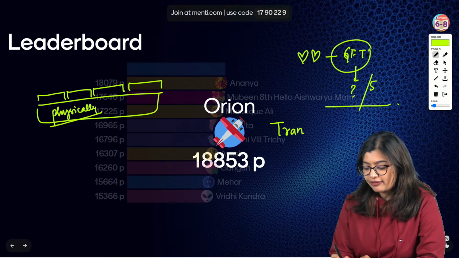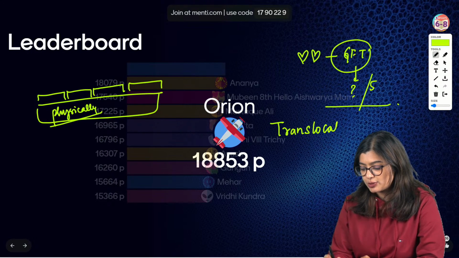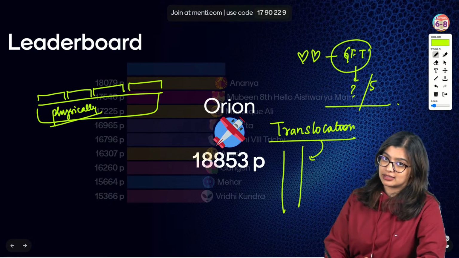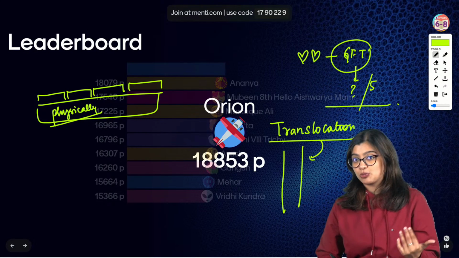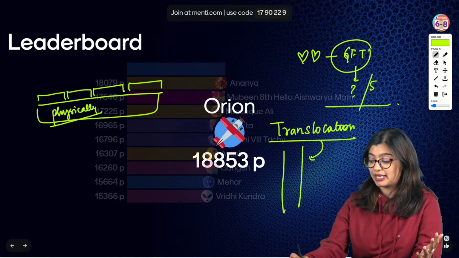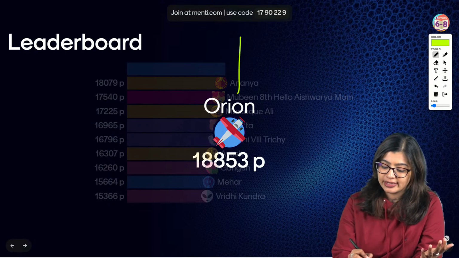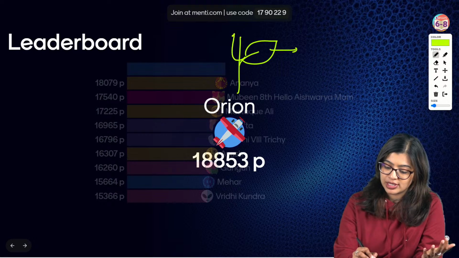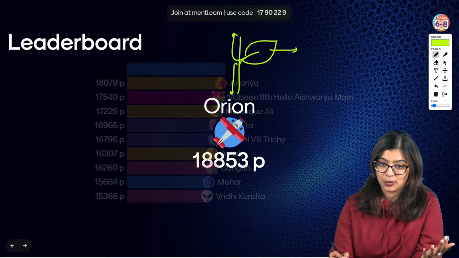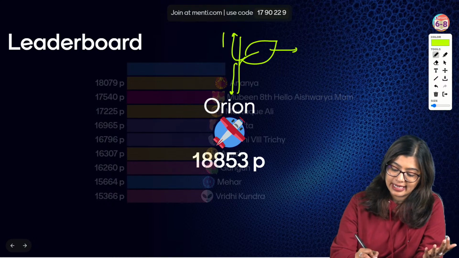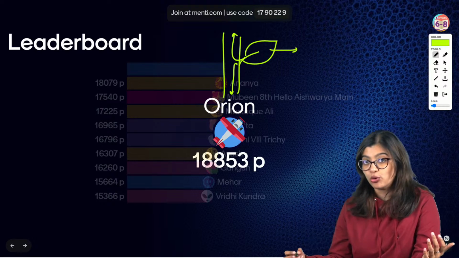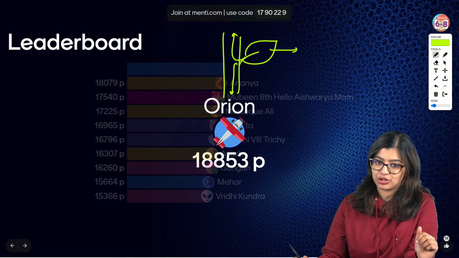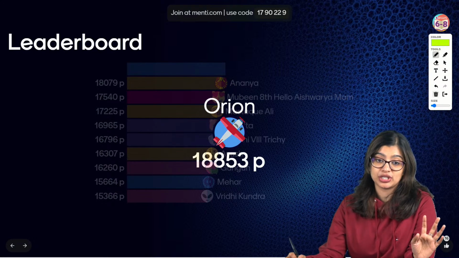Translocation. Now, Divya, translocation is basically when we see that there is transport. It is nothing but another term utilized for the transport of food across the plant body. In the case of plants, food is produced in the leaf. So, we see that food is transported to the upper parts as well as the lower parts. And this process of transport of food through the phloem is what we call translocation.